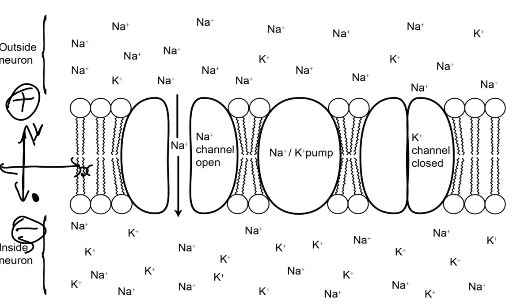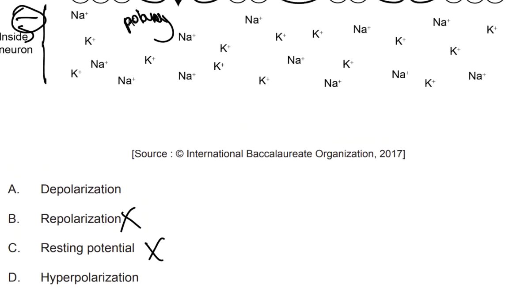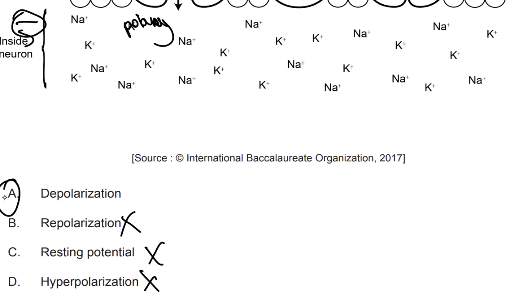But when sodium plus diffuses in down the electrochemical gradient, since it is positive, it makes it less negative. And because it's less negative, the polarity has decreased. So it cannot be hyperpolarization, because hyperpolarization implies the polarity becoming hyper or high. And so the only option is going to be depolarization, which makes sense.